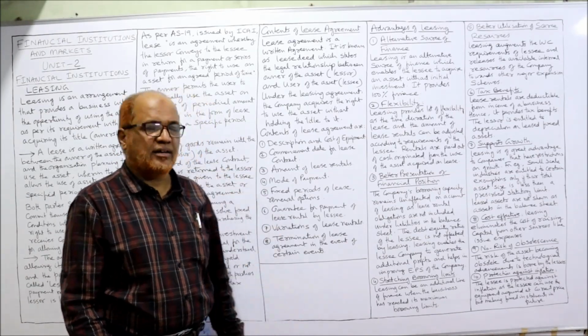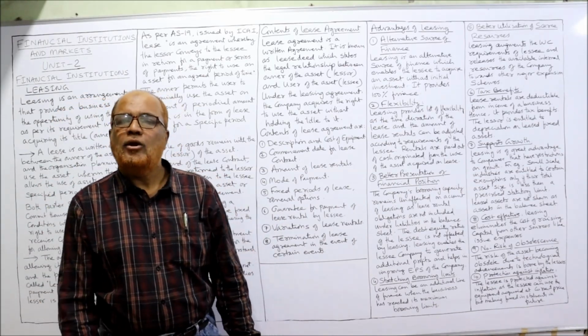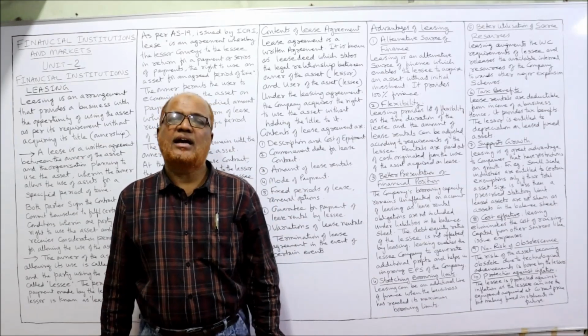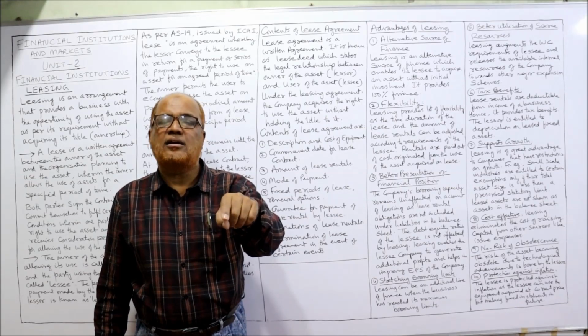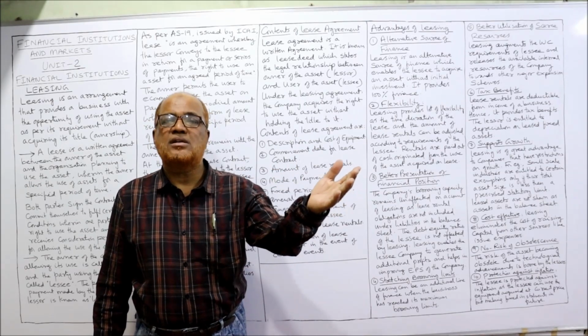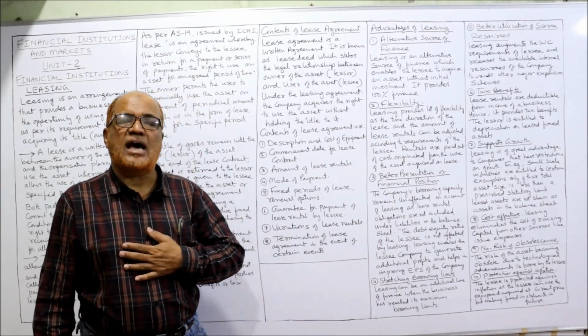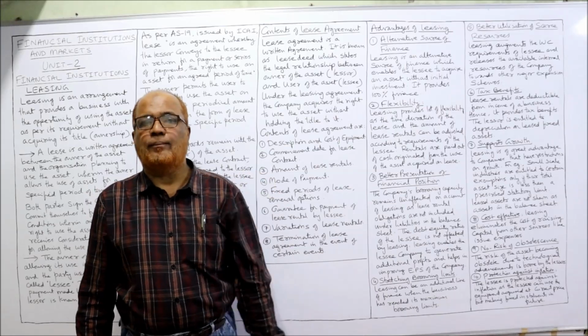This should be specified. Next one is guarantee for payment of lease rental by lessee. Normally, the lessor asks the lessee to give the guarantee that if the lessee does not pay the lease rent, who else is the person who is giving the guarantee for making the payment? Because the lessor wants assurance that he must get the lease rental on time.